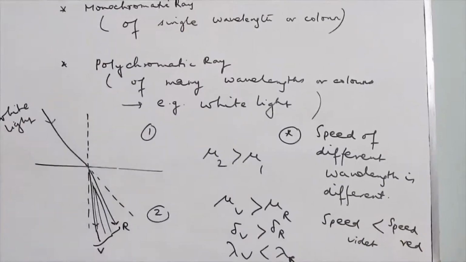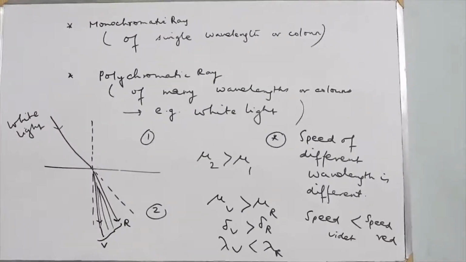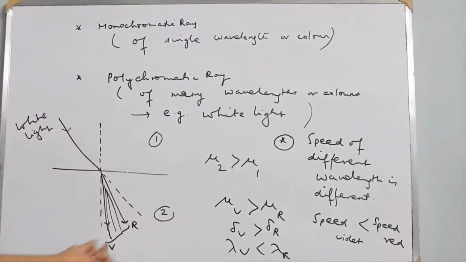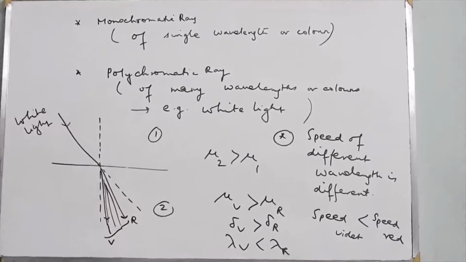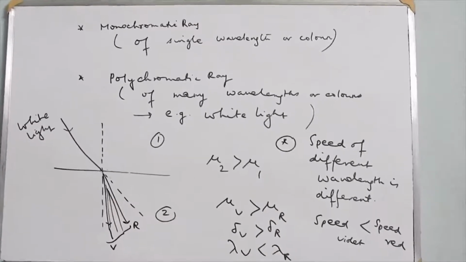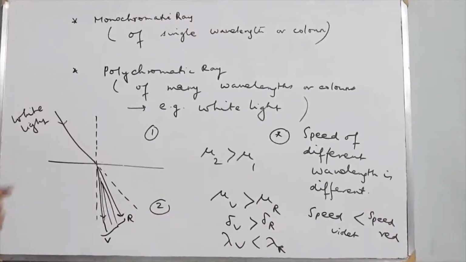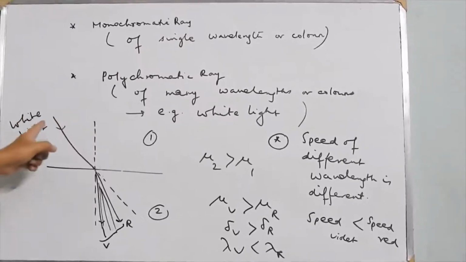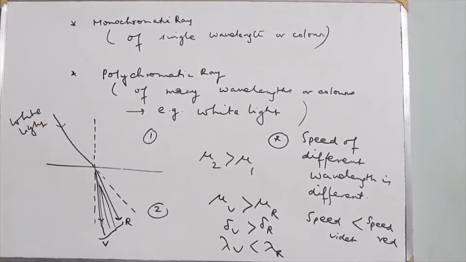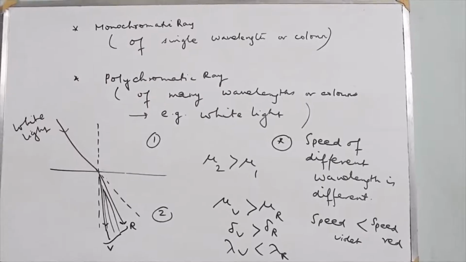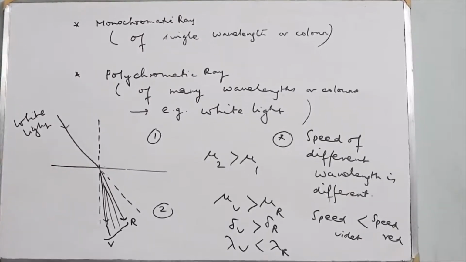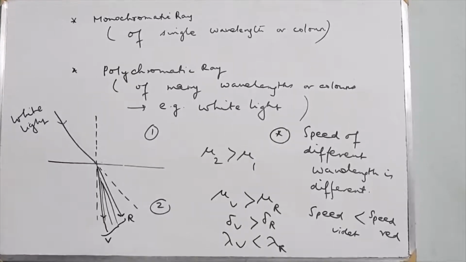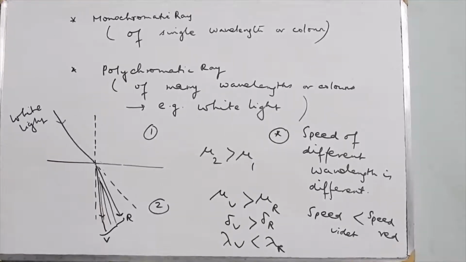So this is an important observation, and when we study the chapter spectrum, we will come back to this same point. Instead of monochromatic light, that is light of a single wavelength, if you consider the refraction of polychromatic or white light, then the light will not refract along a particular direction.